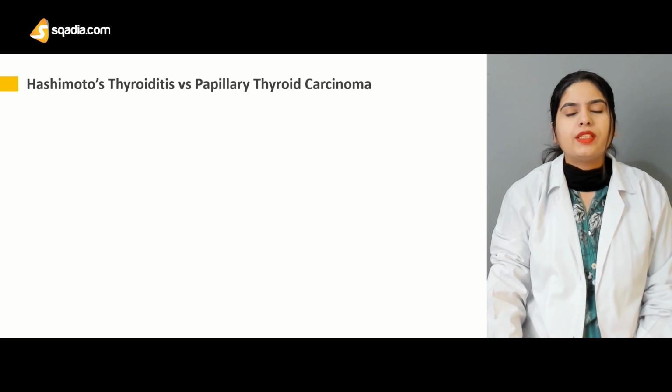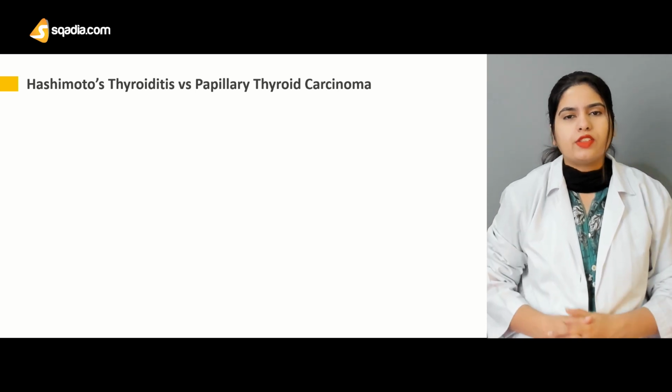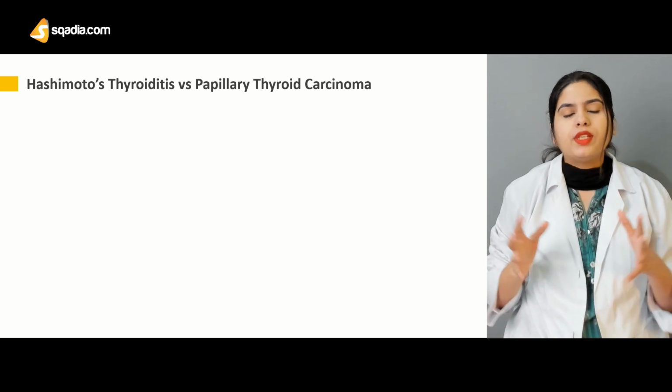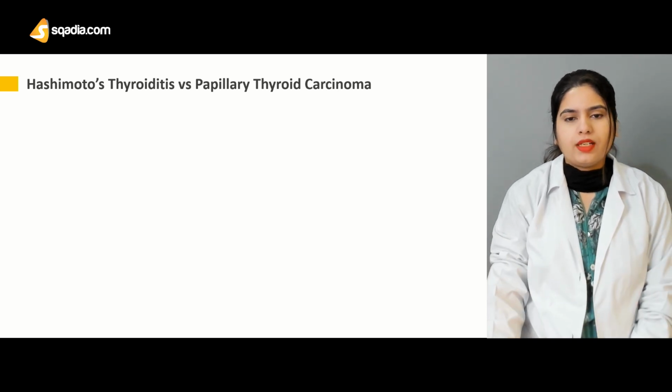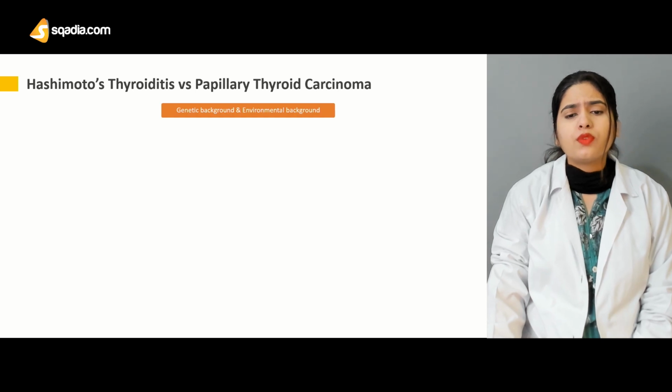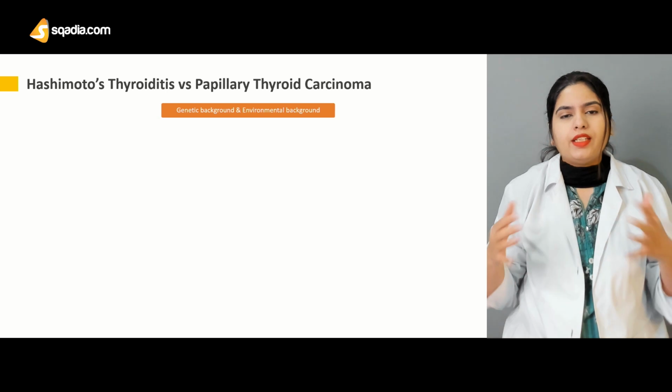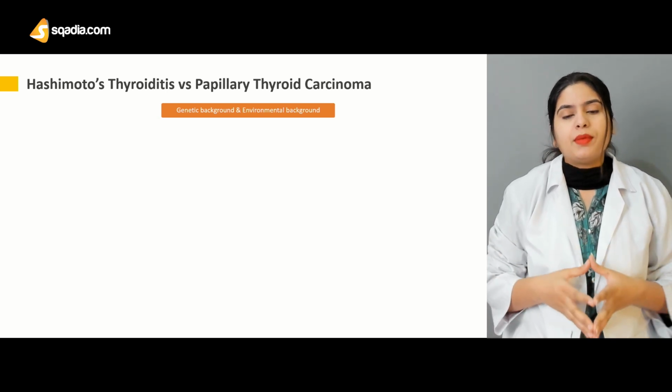So let's start with the pathogenesis of papillary thyroid carcinoma to know what the link is between these two types of diseases of the thyroid gland. First of all, the reason behind papillary thyroid carcinoma is genetic defects and the environmental background.